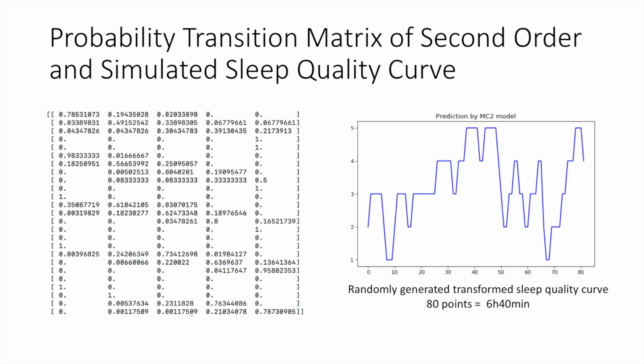We did the dependency test to check whether the parameters we computed have the Markov chain property or not, and luckily it passed. With this transition matrix, as long as we know two successive states, we can check the transition probabilities to each state at the next point. In this way, we can simulate a sleep quality curve for the whole night by randomly selecting the next state repeatedly, but only selecting in accordance with the corresponding probability of each state. An example of the simulated curve is shown on the right.